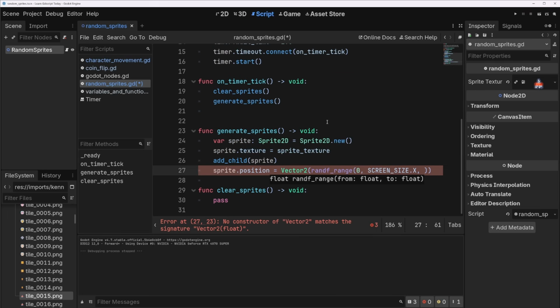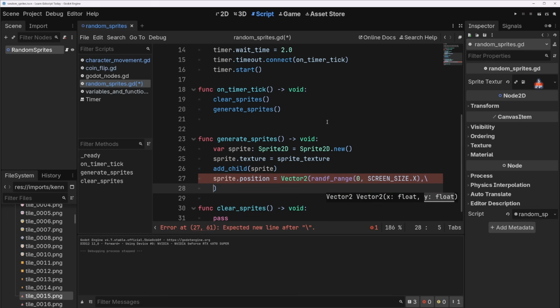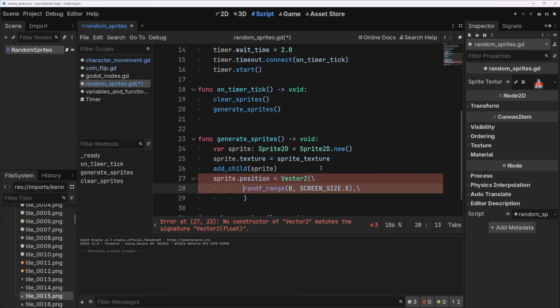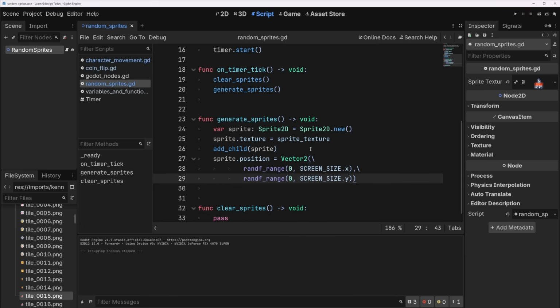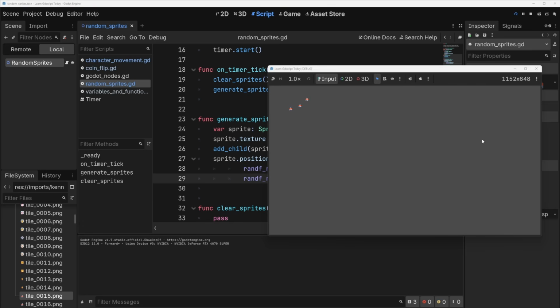And then for the y component, I'm just going to do a comma, randf range 0 screen size y. Okay, so this should position it at a random place. Let's try that. There we go. Oh God, there's too many of them.